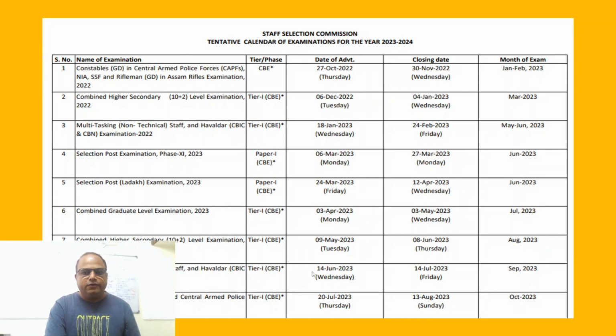Okay, this is just an examination calendar. So again, to remind you all guys, CGL will be in the month of July, Tier 1. CHSL will be in the month of August. Okay, Tier 1 again, and MTS somewhere in the month of September.